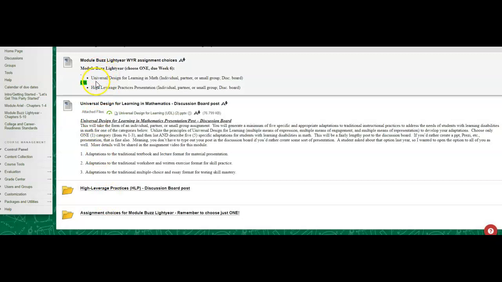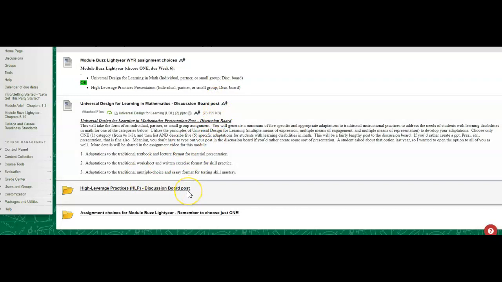Okay, so universal design for learning in math or high leverage practices presentation. So either of these, and I think I talk about them a little more in the syllabus. Actually, I copied them. They will end up on the discussion board, either universal design for learning or high leverage practices. But where it says post, you can use that to mean what you want.